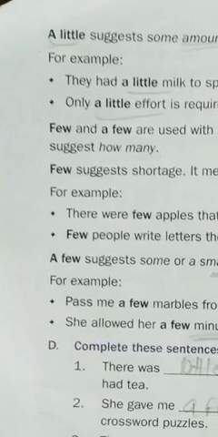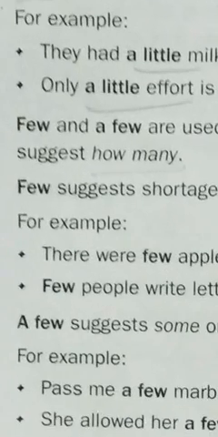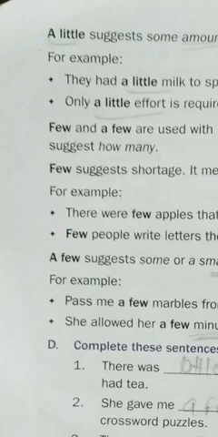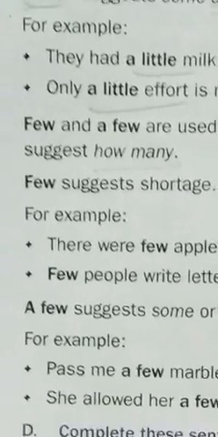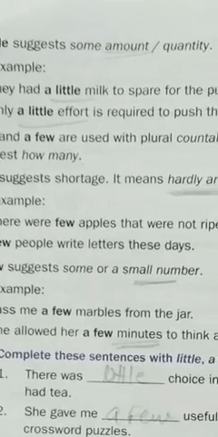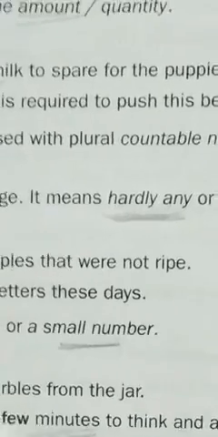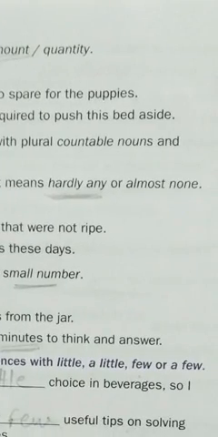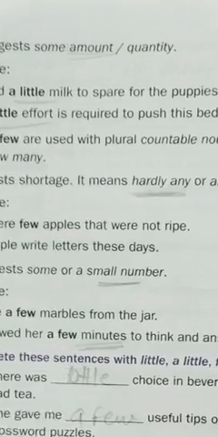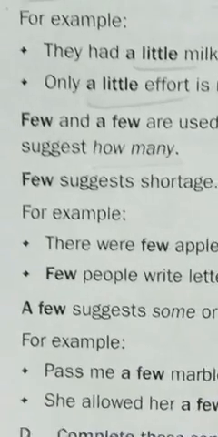And now we see few and a few. Few and a few are used with plural countable nouns and suggest how many.